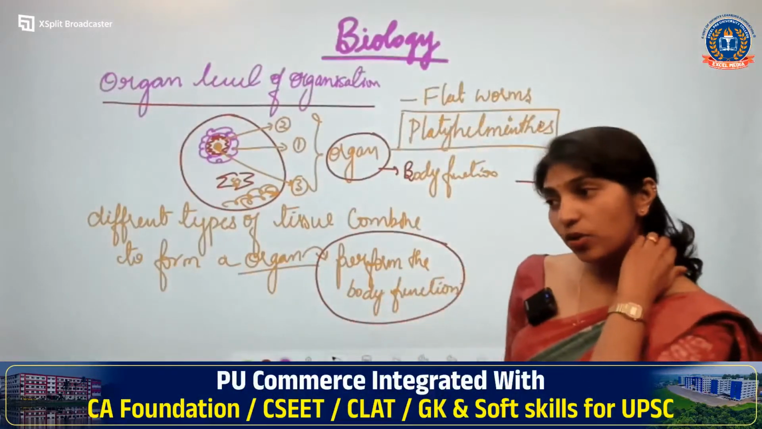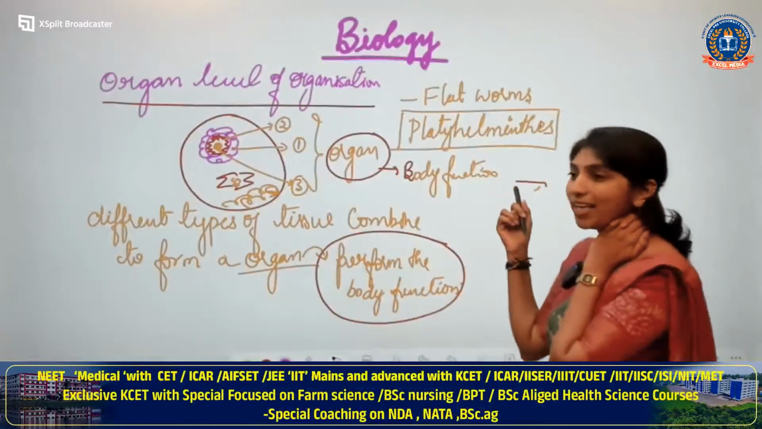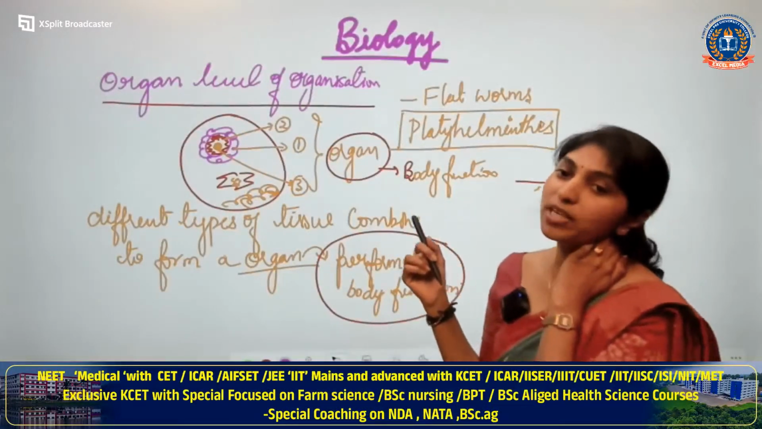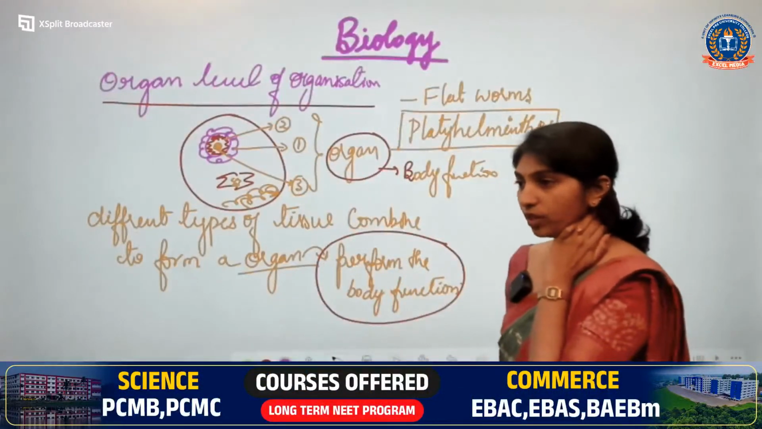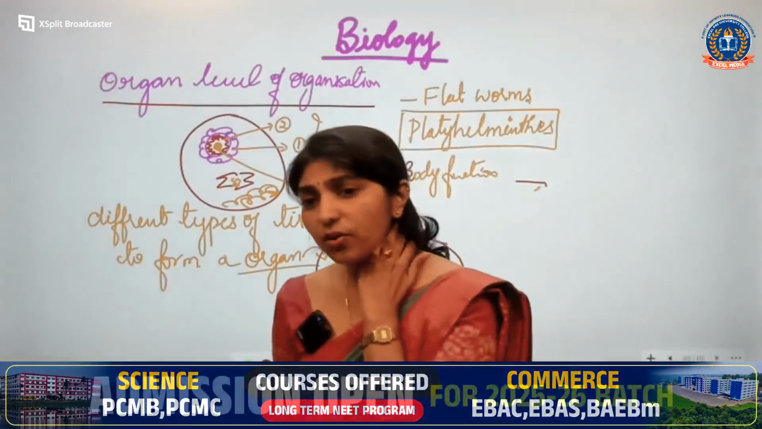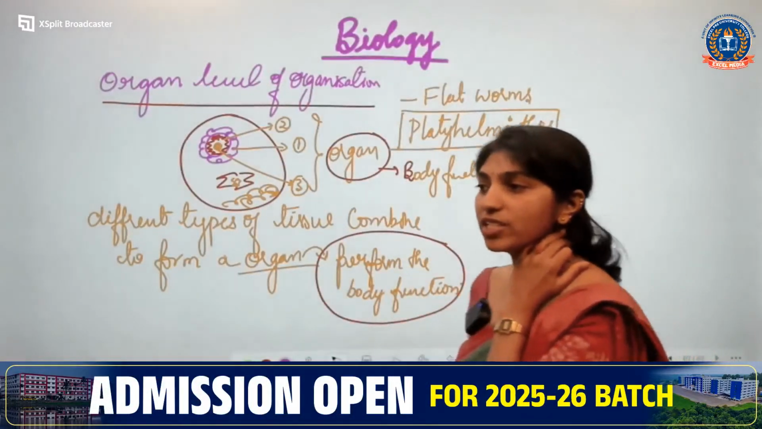Yes, Monisha has asked, ma'am, planaria can be the example. Yes, planaria comes under platyhelminthes, so it can also be an example for organ level of organization. Yes. Now coming to the next part, if this is clear, I hope this is clear. Organ level of organization is clear.